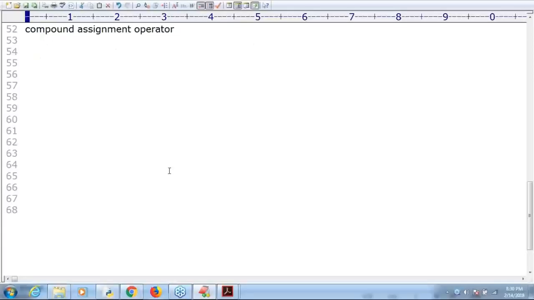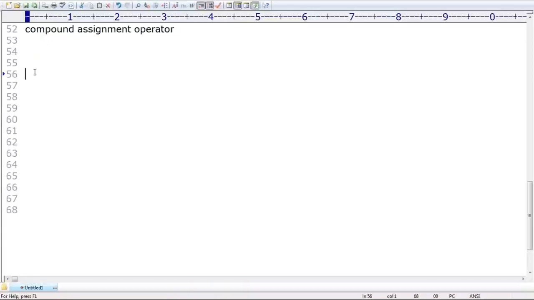What are the various compound assignment operators possible in Python? Some people coming from other languages, Java and C, ask about x plus plus, plus plus x: post increment, pre increment, post decrement and pre decrement operators. In all other languages, especially in C, in any competitive exam, it is always associated with x plus plus, plus i, minus i. Can you observe that?